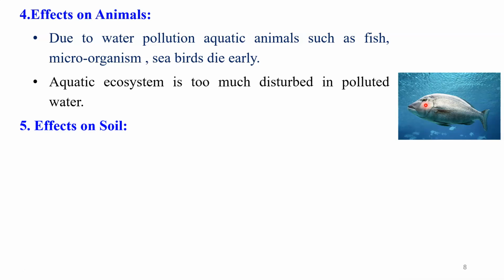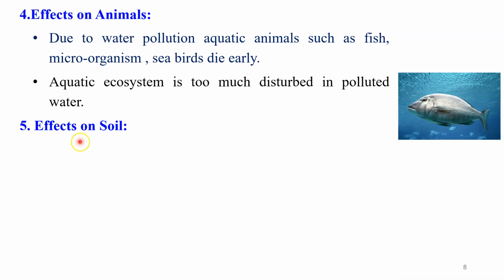It may be a lake or a river or a dam or any pond. Here we clearly observe the side effect of water pollution on those animals. It means the aquatic ecosystem is too much disturbed due to polluted water.